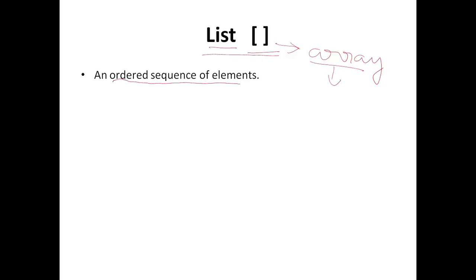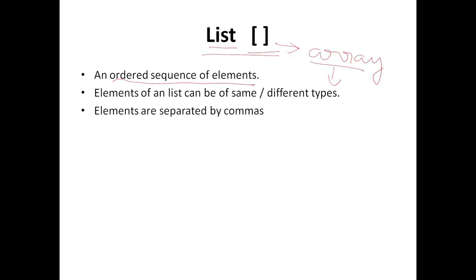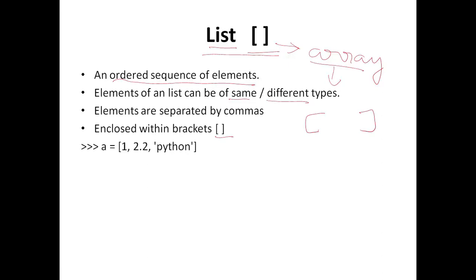So a list is an ordered sequence of elements, and the elements are separated using commas. The elements could be of the same data type or they can be of different data types. They are enclosed within brackets, so anything written inside these brackets will become a list. So this is a valid example of a Python list. Here it has three elements, 1, 2.2 and Python, and this is a single list object which is represented by this variable a.